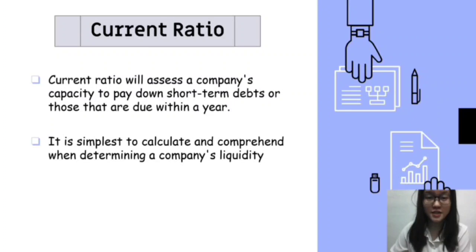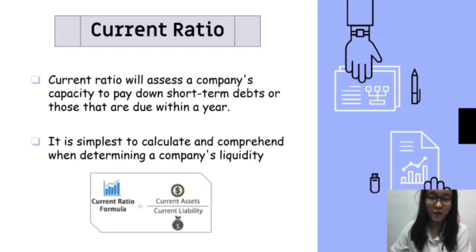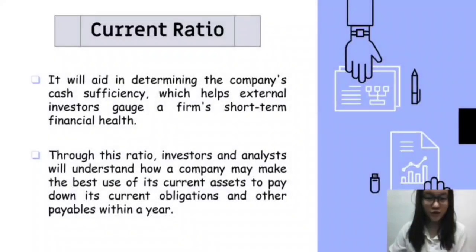It is easy to calculate, as it is just total current assets divided by total current liabilities. It helps determine the company's cash position, thereby helping external investors estimate the company's short-term financial health. With this ratio, the investor can see how well the company can use its current assets to pay down its current liabilities within a year.